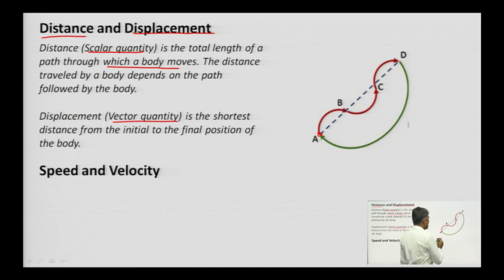If the particle has to go from A to D, and it moves along A, B, C, D, then this will be the distance.